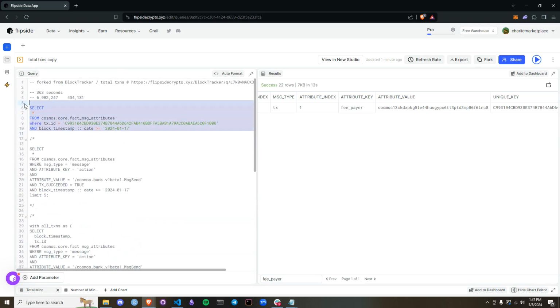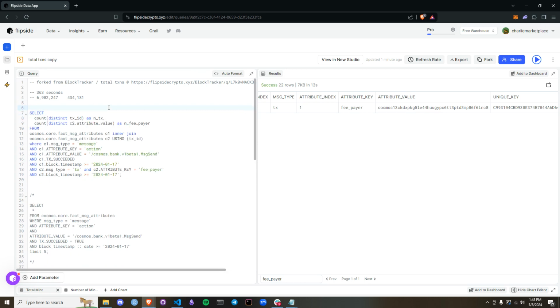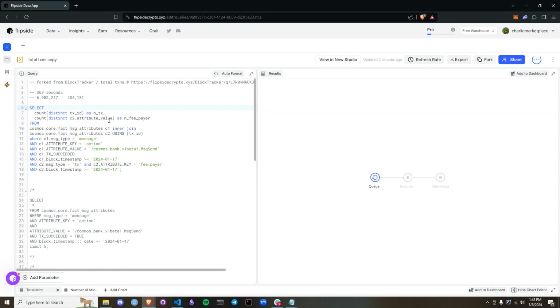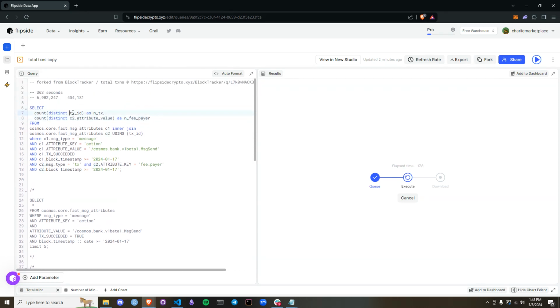So let me go ahead and write this really quick. Okay, so this is kind of ugly. We'll see how long it takes to run. And while it's running, I'll tell you what's happening. So all I did was I just grabbed it twice, and I'm joining it to itself. So I'm grabbing the attributes once, and then I'm grabbing it again, and I'm using transaction ID. And then what I'm going to grab is the distinct number of transaction IDs and the distinct number of fee pairs. And you'll notice that it's C2 here, and the transaction ID doesn't matter because it's the join.